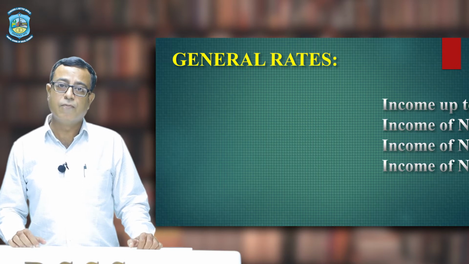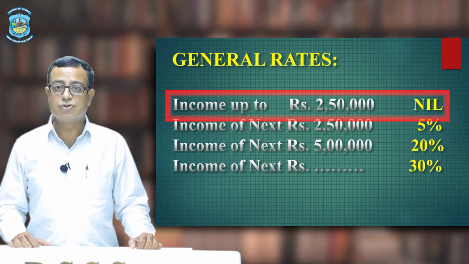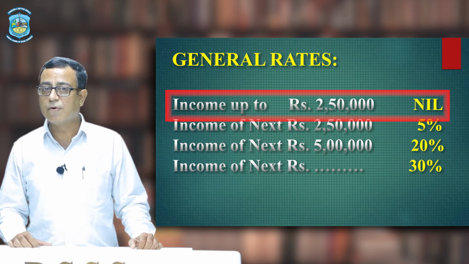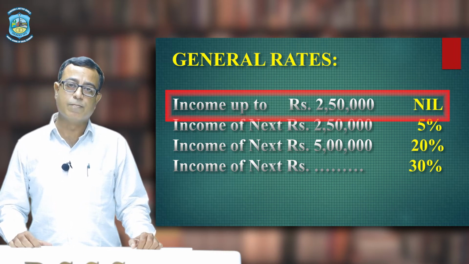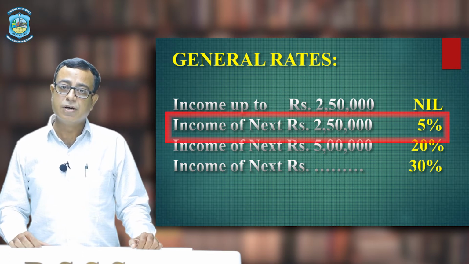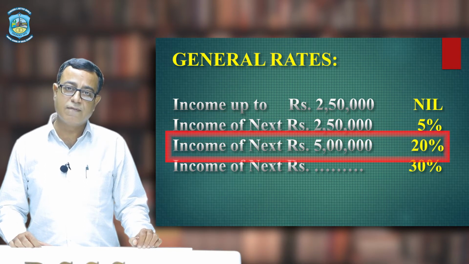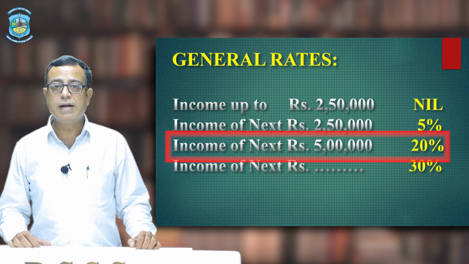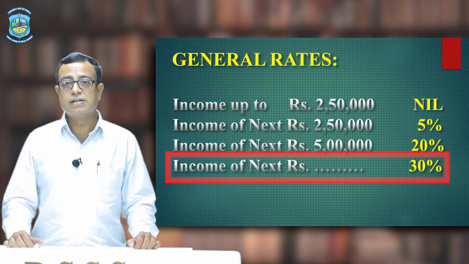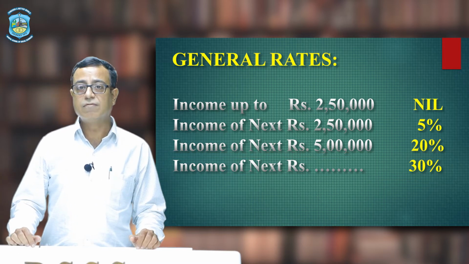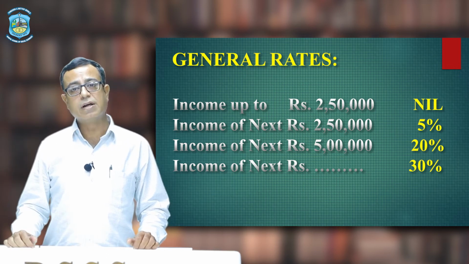What is the tax slab of general? First rupees 2,50,000 is exempted from tax. No tax you have to pay up to your income of rupees 2,50,000 per annum. On next rupees 2,50,000, you have to pay tax at the rate of 5%. On next rupees 5 lakh, you have to pay tax at the rate of 20%, and any other balance income in excess of this amount, you have to pay tax at the rate of 30%. So, we have three slabs, 5%, 20% and 30% on respective incomes.